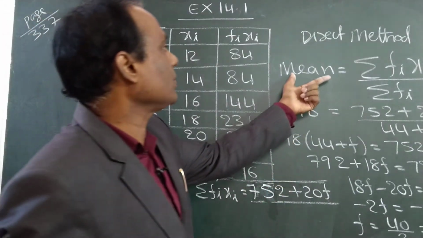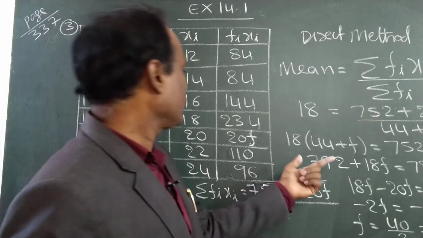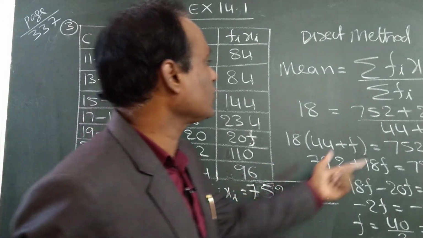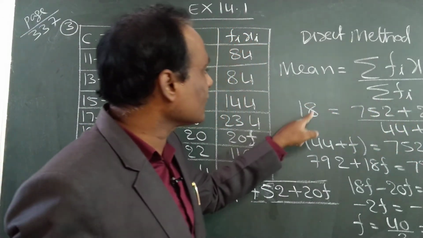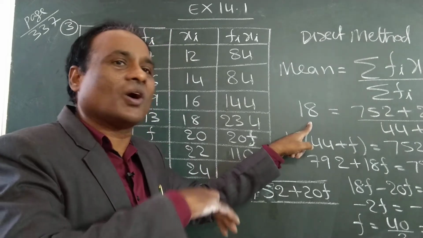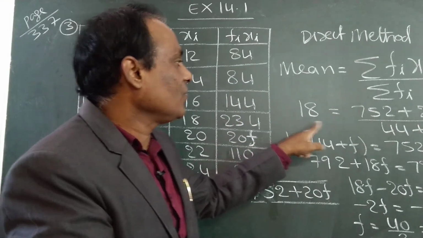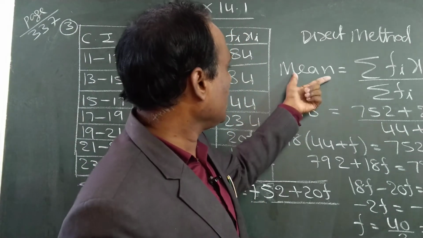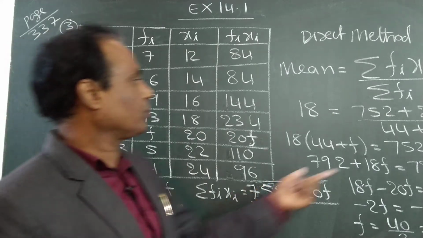So the formula for mean is sigma Fi into xi by sigma Fi. So this is 752 plus 20F by 44 plus F. But mean is given in this problem. This is a different problem. In the first two we were asked to find the mean, but here mean is given and we are asked to find F. So mean is 18, this is 752 plus 20F, and this is 44 plus F.